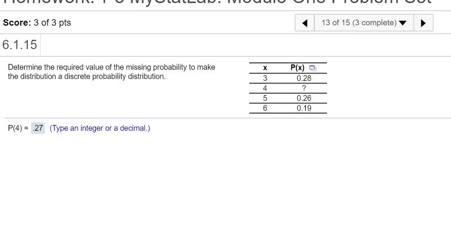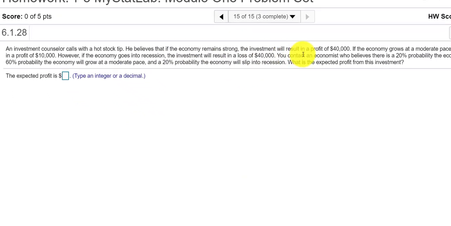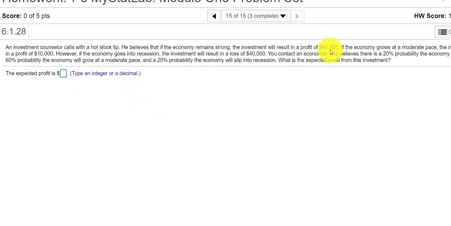Okay, let's try number 15. Looks like 15 is an expected value type problem. Okay, so you have an investment. Looks like we'll make 40,000 if the economy is strong. We'll make 10,000 if the economy is moderate, and we'll lose 40,000 if there's a recession.